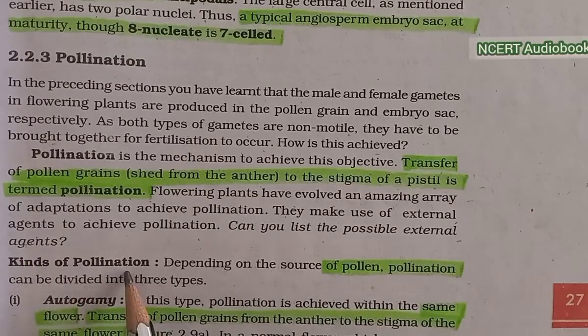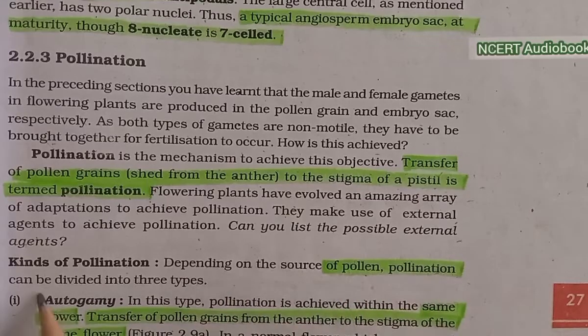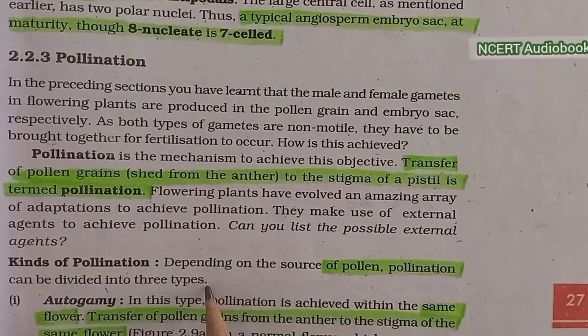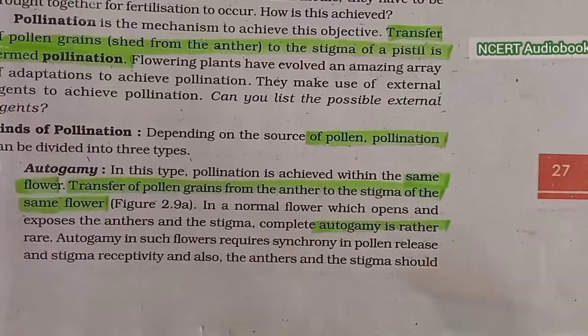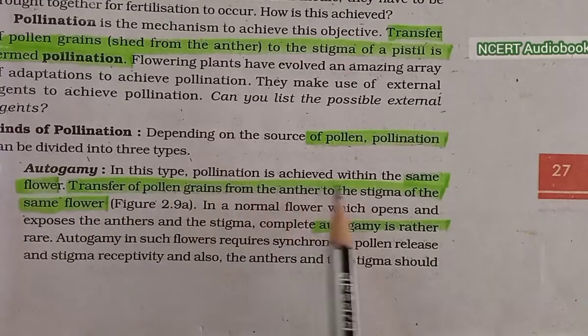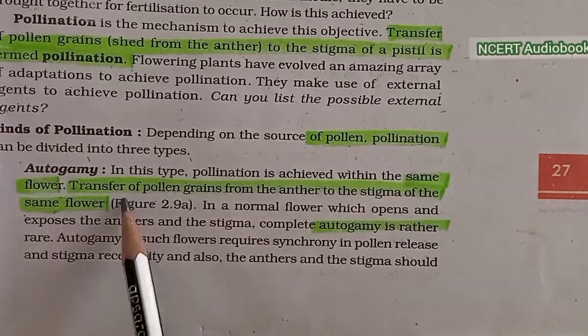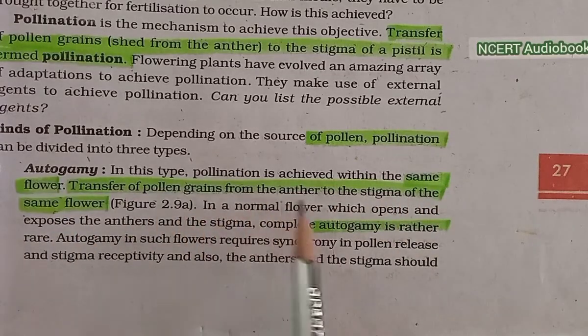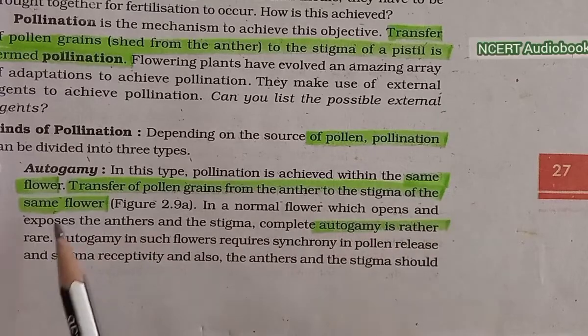Kinds of pollination. Depending on the source of pollen, pollination can be divided into 3 types. First, autogamy. In this type, pollination is achieved within the same flower, by transfer of pollen grains from the anther to the stigma of the same flower.